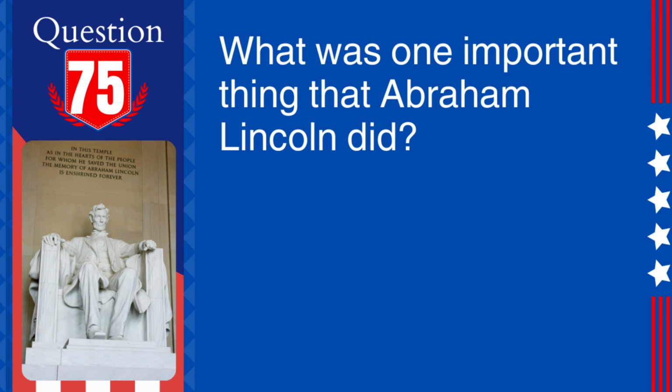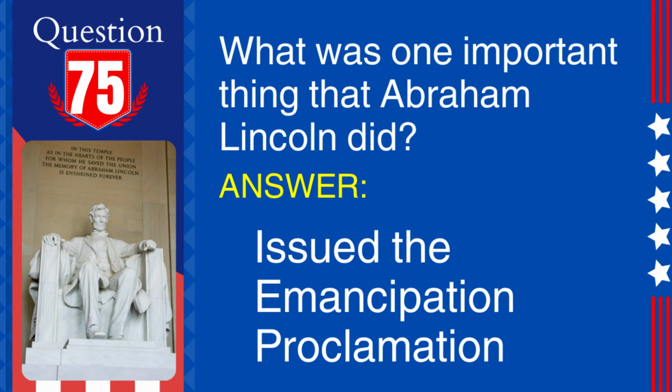75. Question. What was one important thing that Abraham Lincoln did? Answer. Issued the Emancipation Proclamation. Explanation. President Abraham Lincoln issued the Emancipation Proclamation in 1863, which declared that all slaves in Confederate-held territory were free.